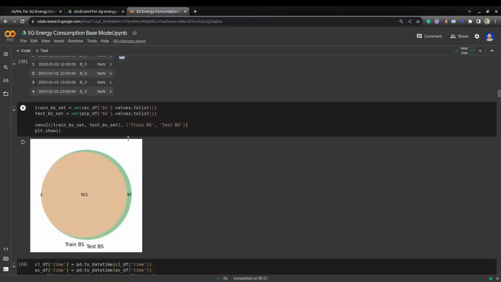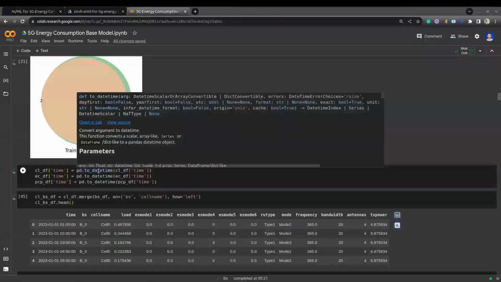Now we'll look into the Venn diagram. Here, the Venn diagram represents the train base stations and test base stations. The intersection between train and test is 921. Only base stations present in train are 2. Only base stations present in test are 97.